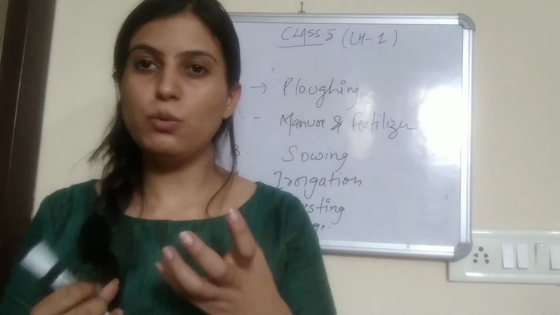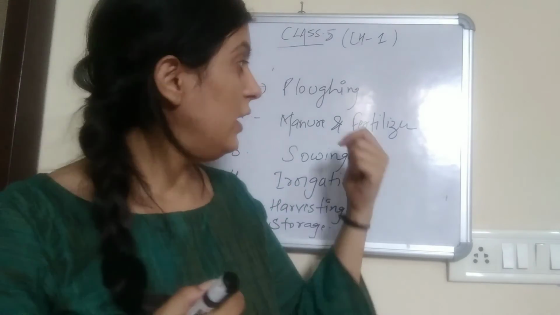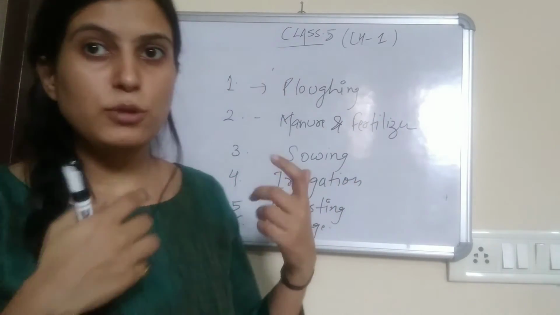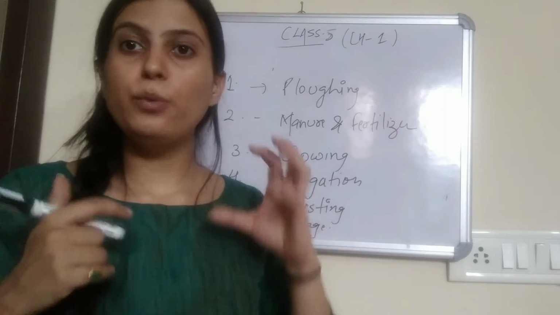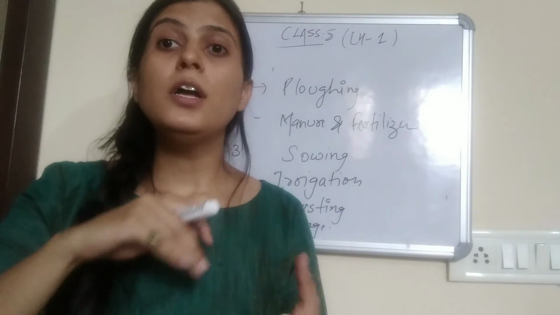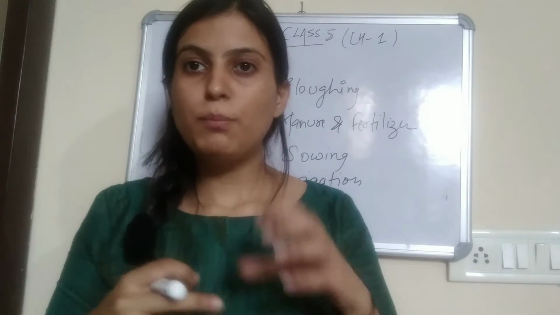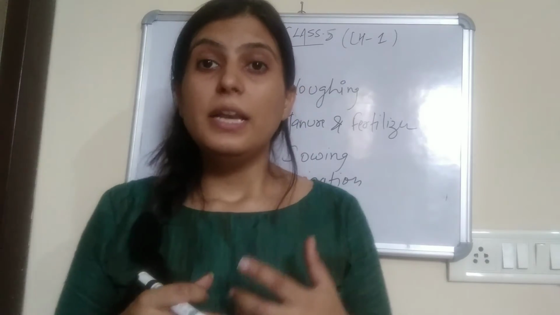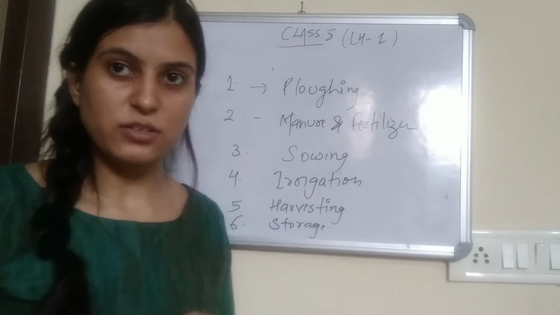See, plants require proper air and sunlight, right? So, it is necessary for the crops to grow healthy. The steps must be done properly. And this, your first step, plowing, helps in the loosening of soil so that air can get proper circulation in the soil. Okay. Next is manure and fertilizers.